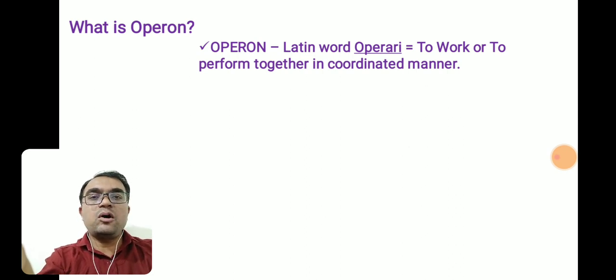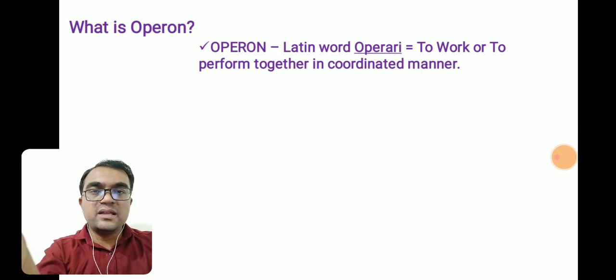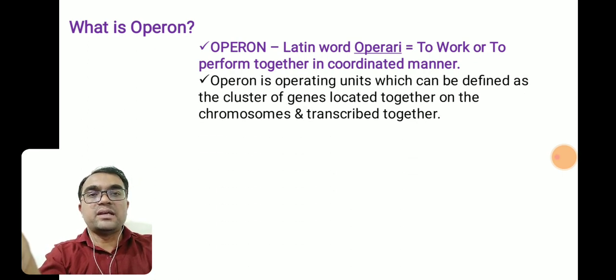To make all the musicians perform in a coordinated manner, there is one person whom we call an operari, and that operari helps in proper coordination of all those musicians. From that terminology of proper coordination, the term operon was given. It came from the Latin word. So what is operon?